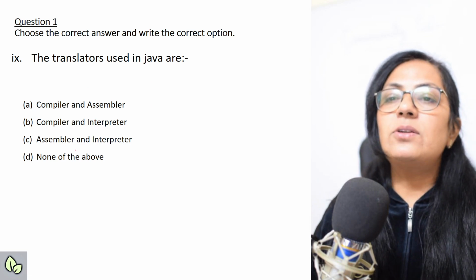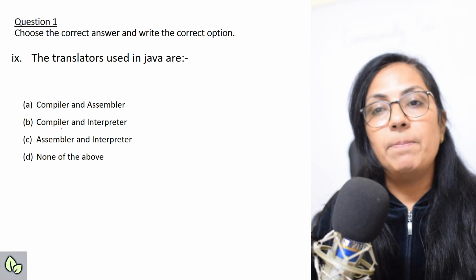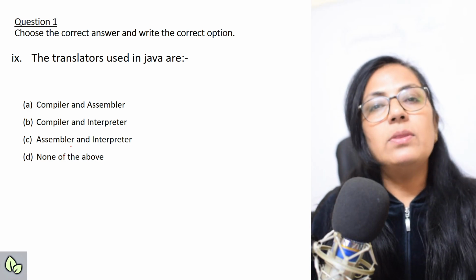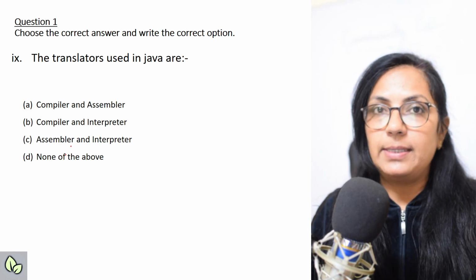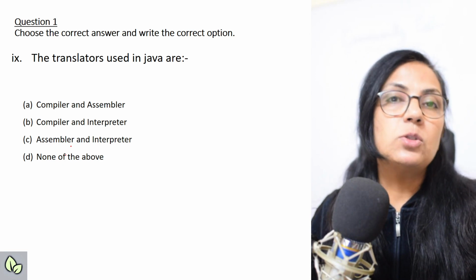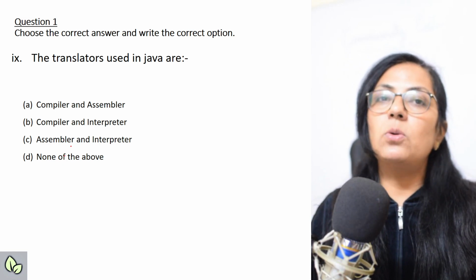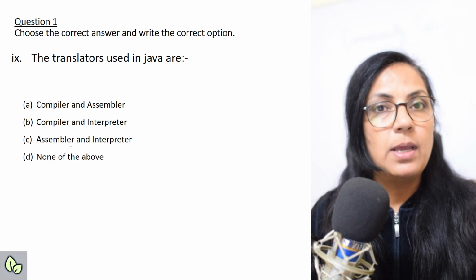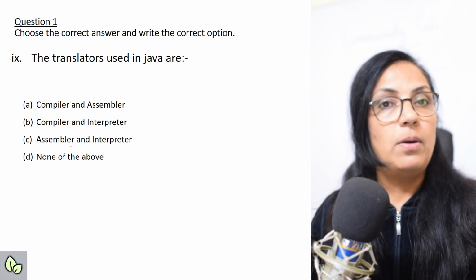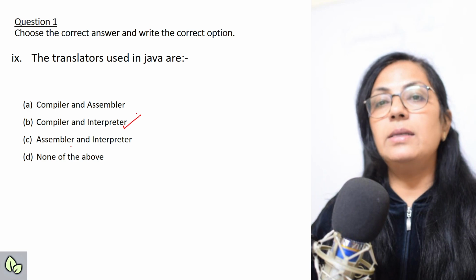The next one, the translators used in Java are compiler and assembler, compiler and interpreter, assembler and interpreter, or none of the above. Children, you know that Java is the language which uses two translators, compiler and interpreter. The work of the compiler is to compile the source code, that is the program which you are writing, into an intermediate code, and that code is known as bytecode. And the function of the interpreter is to convert that bytecode into object code. Right? So here the correct answer is compiler and interpreter.